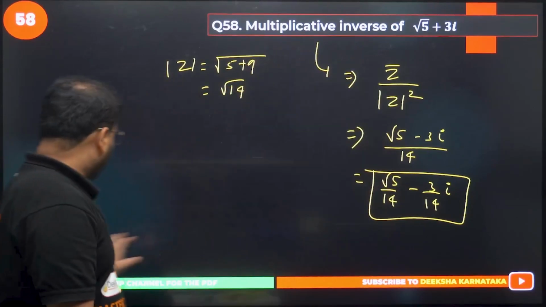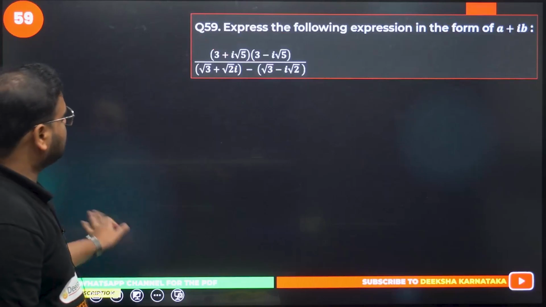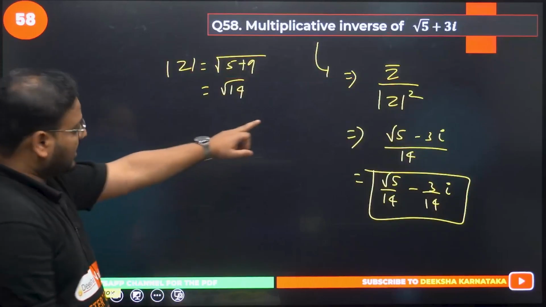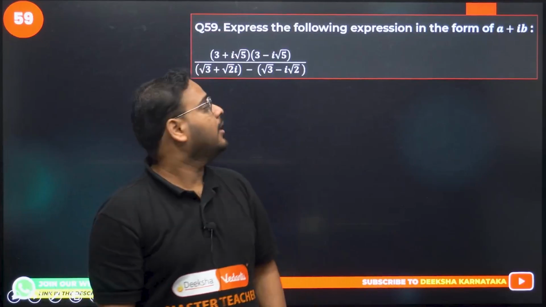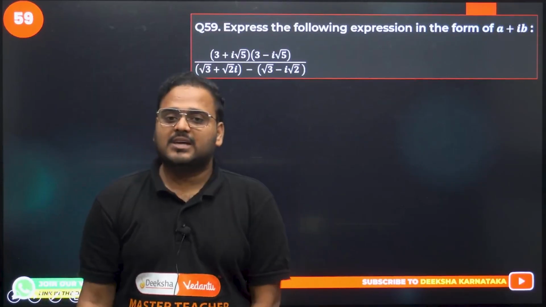Now, I think the last question of the day. This is clear, right? Is it clear? The formula I have just explained to you in the assessment revision question. Please cross check once again. Okay. The last question of the day, we'll complete this and will end our session today.